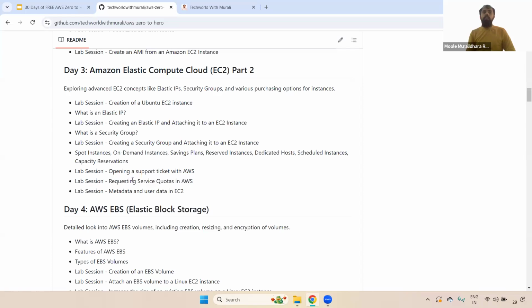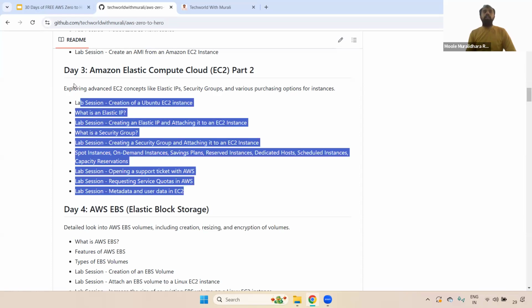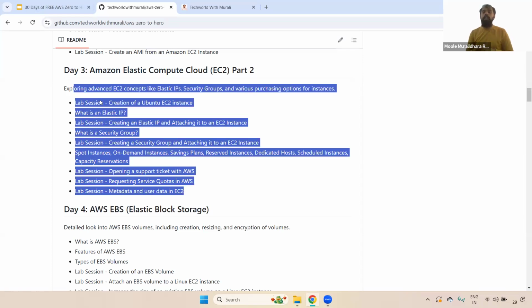Quota. There we can use service quota. We can increase the specific policies into the specific role. Okay, and also what is the metadata and user data. Once you complete this particular day one, day two, and day three, you will get to know how exactly EC2 works, where exactly it will be involved. Okay, everything we will get to know.